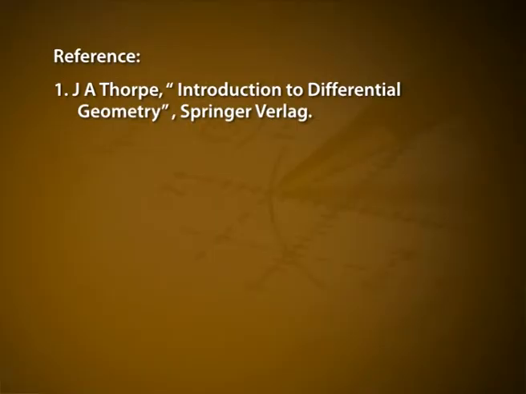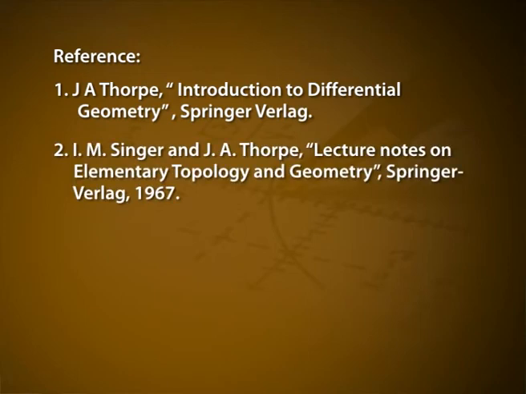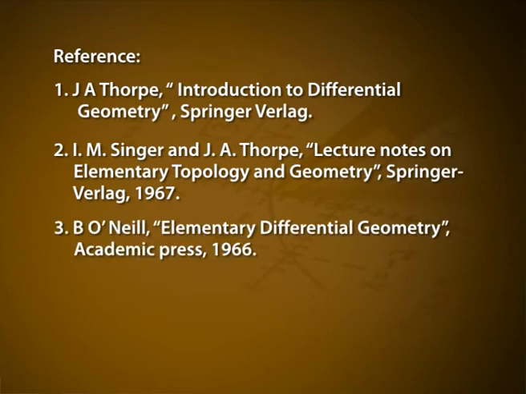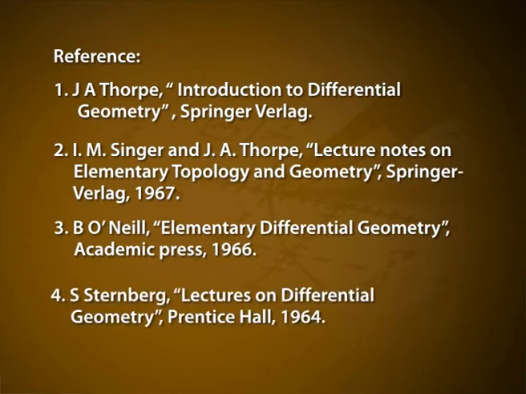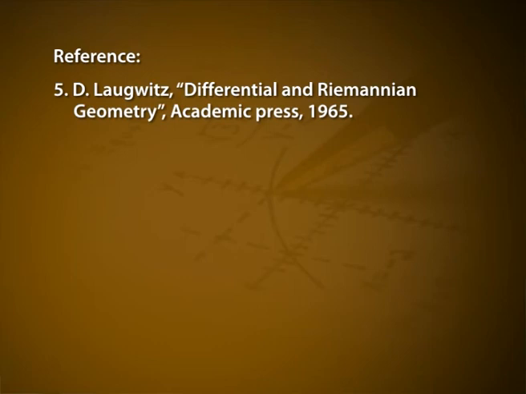These are some books for further reference. First one is Introduction to Differential Geometry by J. A. Thorpe, Springer Verlag. Second one, Lecture Notes on Elementary Topology and Geometry by I. M. Singer and J. A. Thorpe, Springer Verlag 1967. Third one is Elementary Differential Geometry by B. O'Neill, Academic Press 1966. Fourth one is Lectures on Differential Geometry by S. Sternberg, Prentice Hall 1964. Fifth one, Differential and Riemannian Geometry by D. Laugwitz, Academic Press 1965.